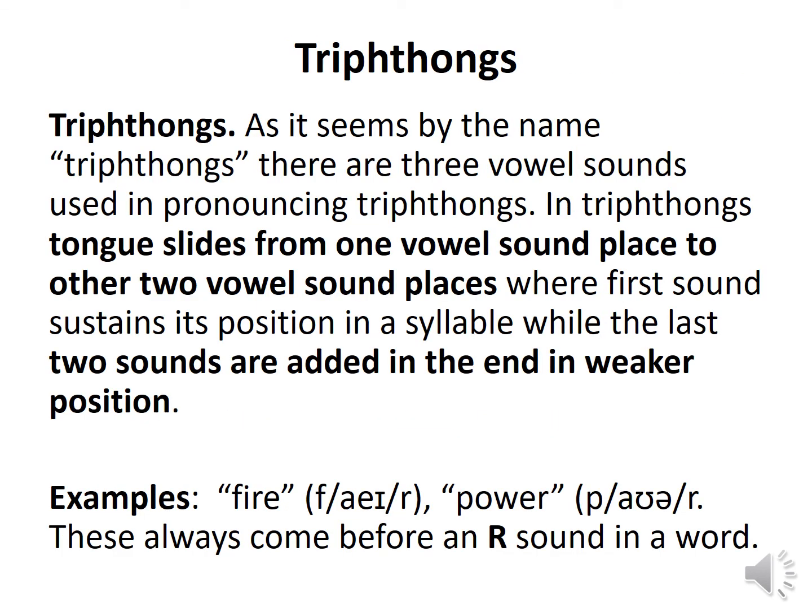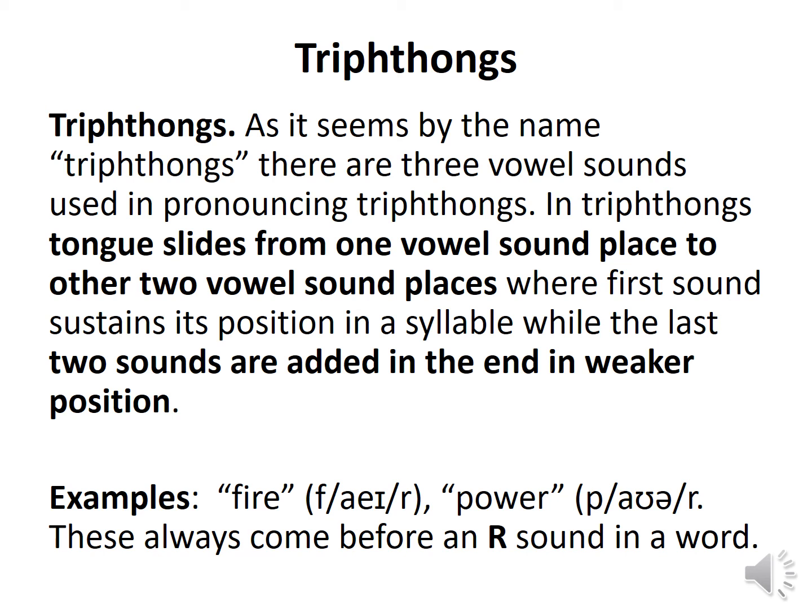What are triphthongs? We have discussed monophthongs and diphthongs: monophthongs are single sounds, diphthongs are double sounds. But here you can see some examples with multiple sounds, a combination of three monophthongs.